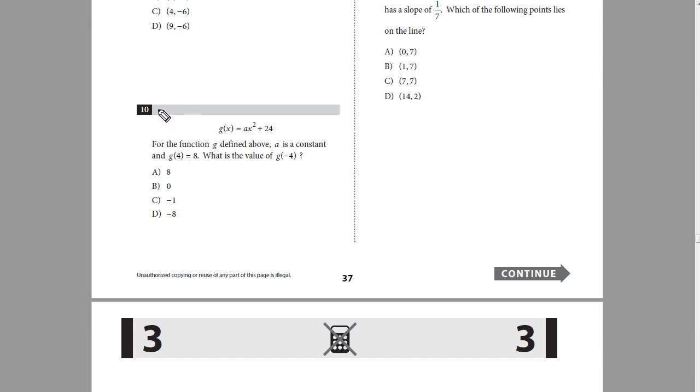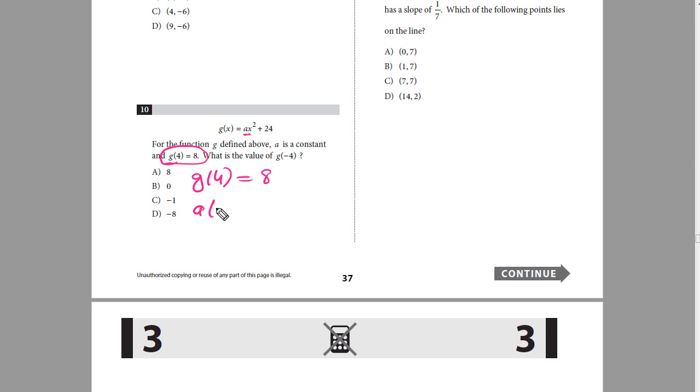Alright, so here we skipped question number 10. So now let's do question number 10. A function is given, g of x is equal to ax squared plus 24. For the function g defined above, a is a constant and g of 4 is equal to 8. What is the value of g of negative 4? So we have to work out the value of g of negative 4. In this case, we need to find out the value of a first. So we will use this equation for the function. It says that g of 4 is equal to 8. It means that if we insert 4 in the place of x, we will get 8.